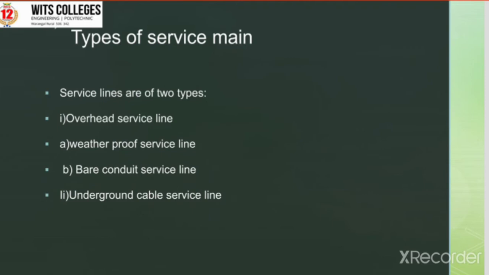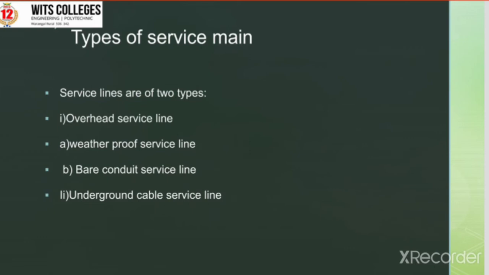According to the load of the consumer, these overhead service lines can be classified into different types: weatherproof service lines, roof pole connection for low roof buildings, and the third one is bracket pole connection with bare conductor service line.